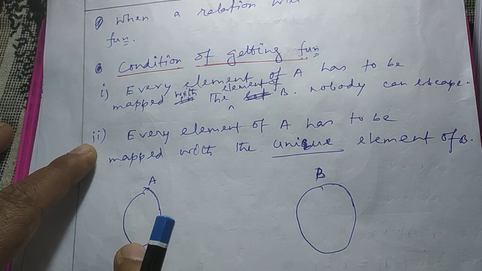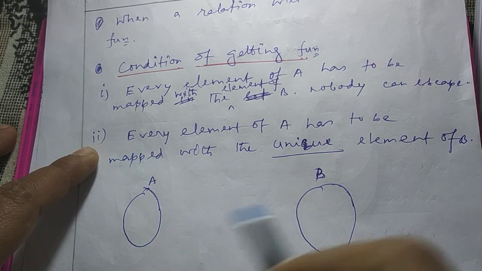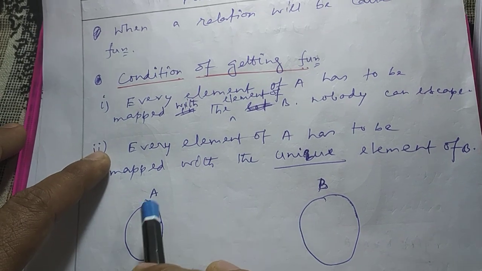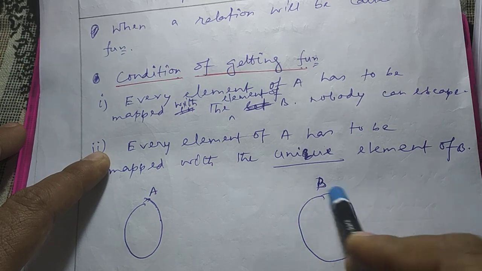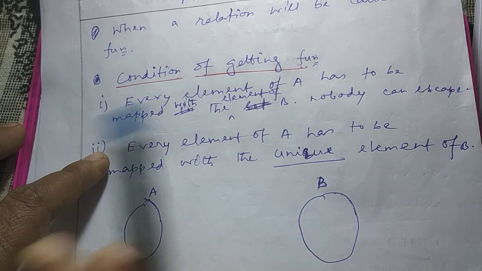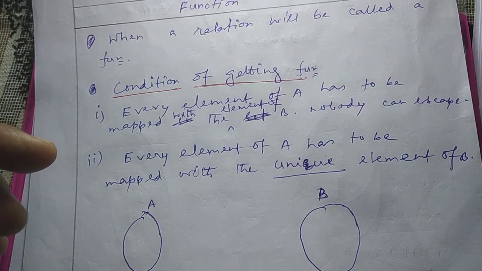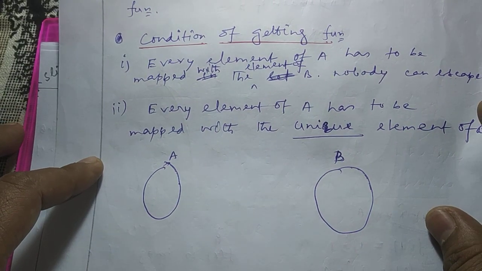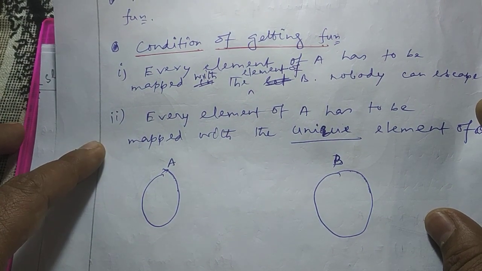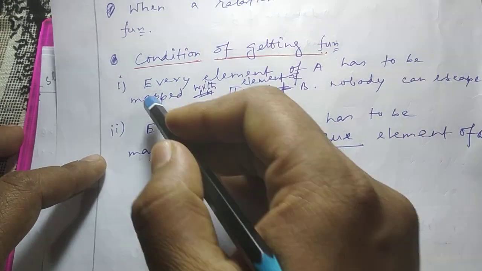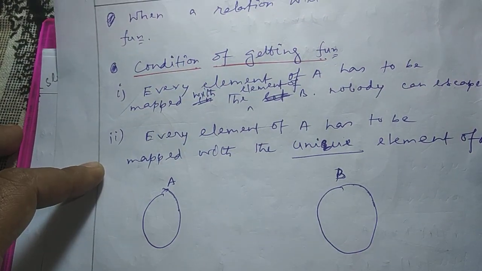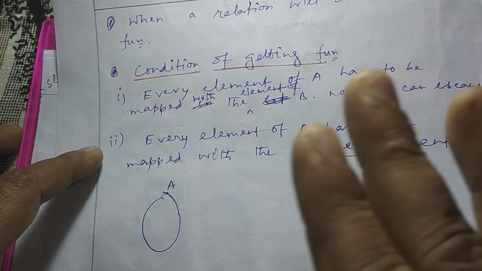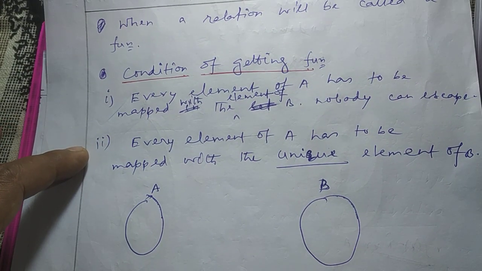For understanding, suppose we are taking two sets A and B. A will contain some elements, also B will contain some elements. Now from A to B we can get so many relations. But among all the relations we can get some special type of relations which will be satisfying these two conditions. So those relations which satisfy these two particular conditions will be known as functions.